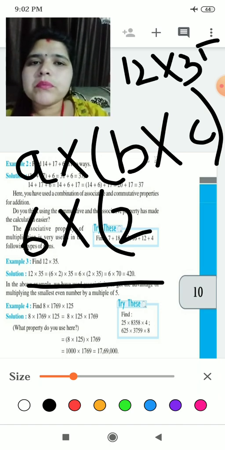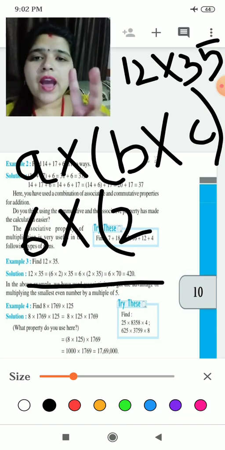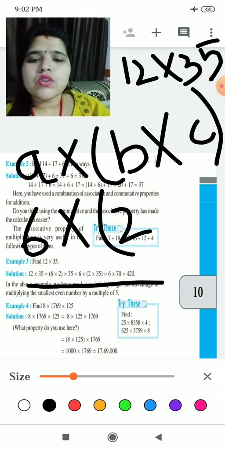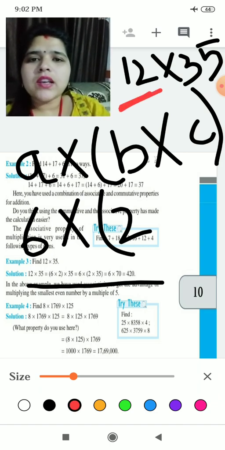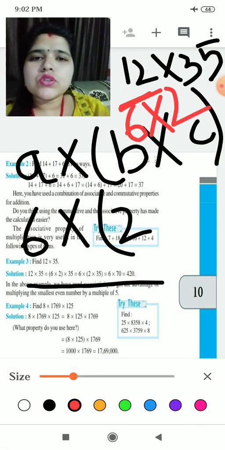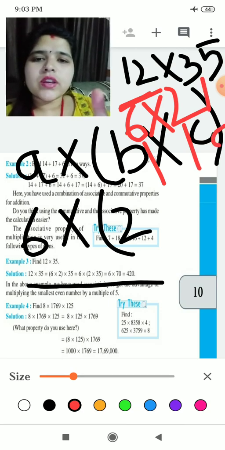Because for doing any law for associative, you need to have A, B and C. 3 parts you must have. So I have broken 12 into 6 multiplied by 2. So this is A, this is B and this is C. Okay, same way. Yes, now B multiply C is what?